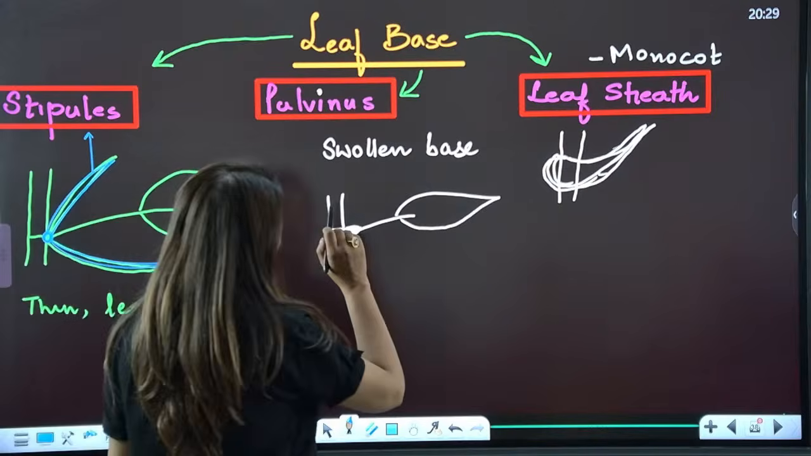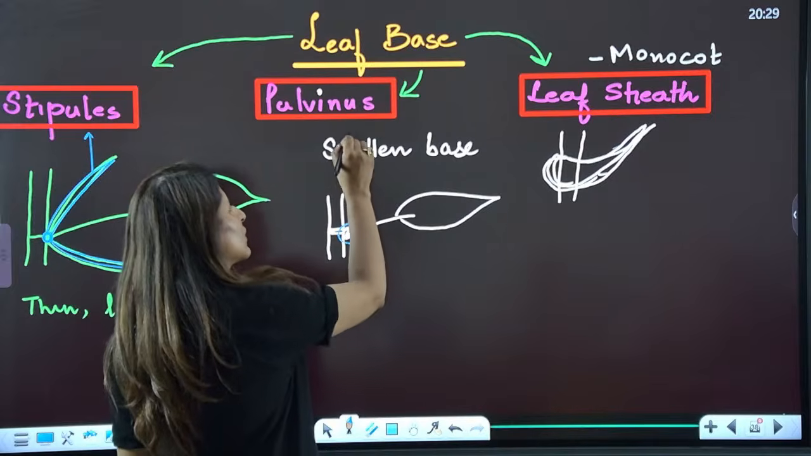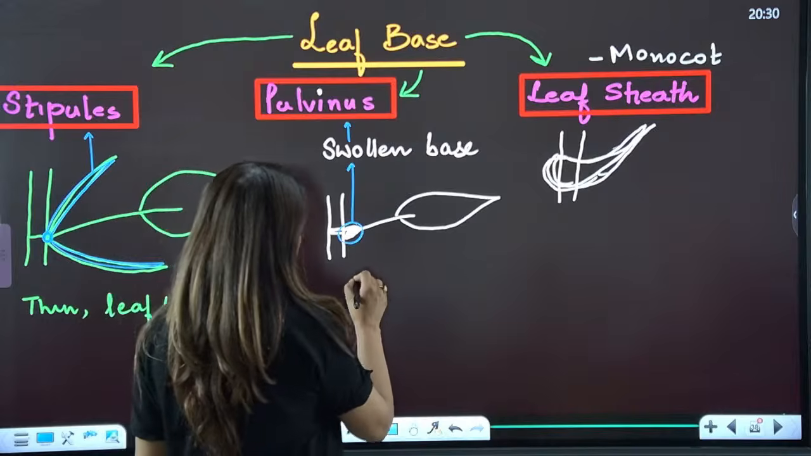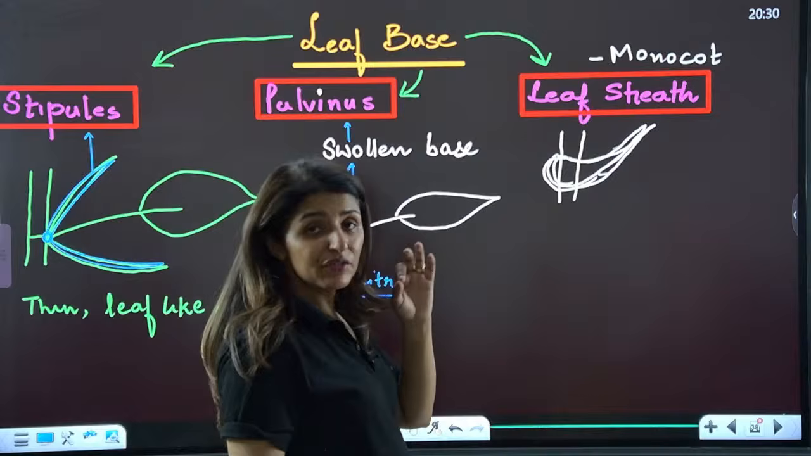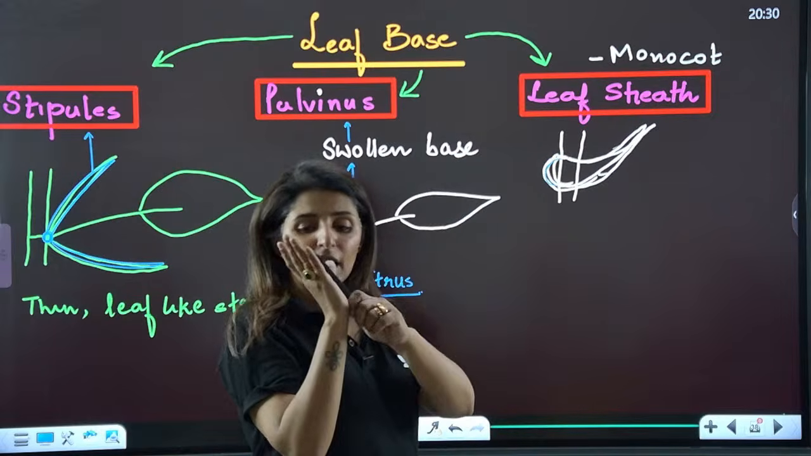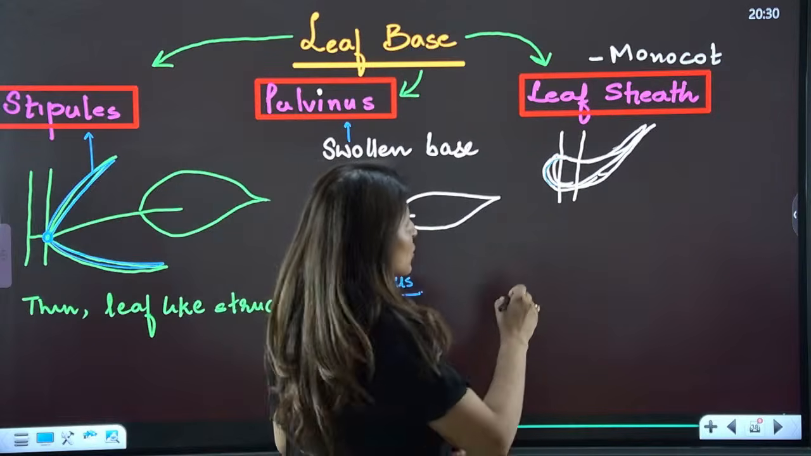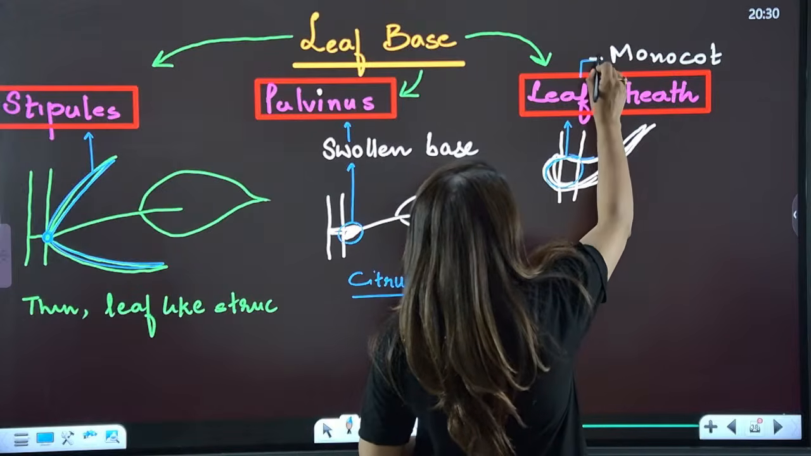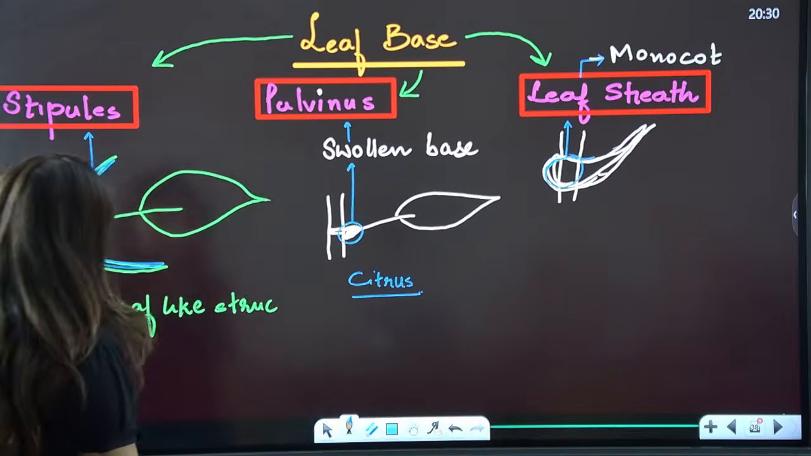Now, second is the pulvinus. When the base is swollen, the swollen base is known as pulvinus. Is that clear? Pulvinus is seen in case of citrus. Now, talking about the leaf sheath. What happens when the base is going to surround? Let's say this is a leaf and this is the base. The base of the leaf is going to surround the stem, right? When the base surrounds the stem like this, it is known as leaf sheath, and it is a characteristic of monocots. Please tell me these points are clear.